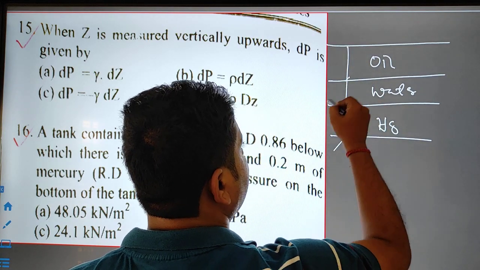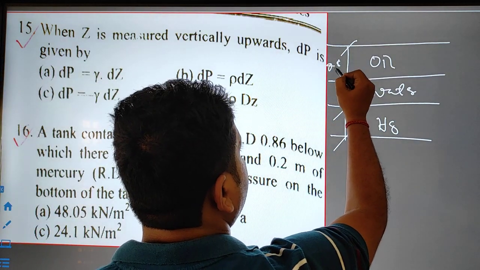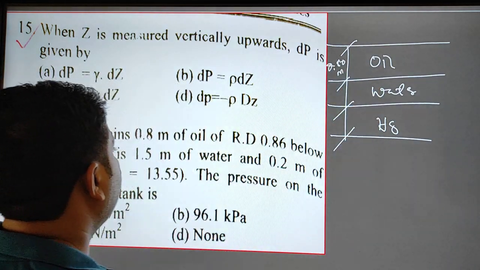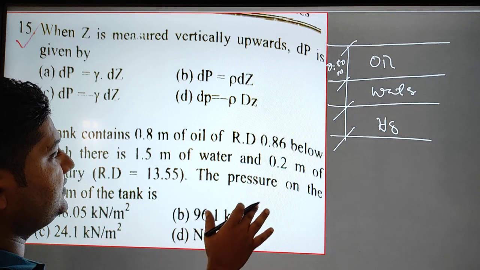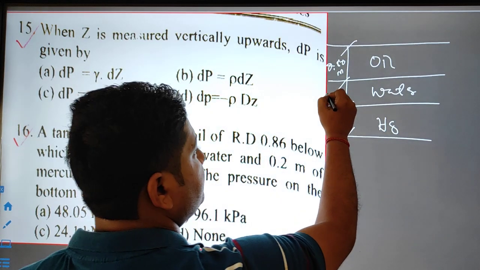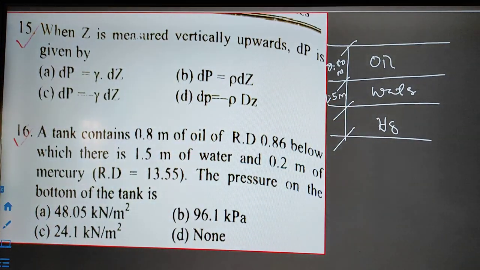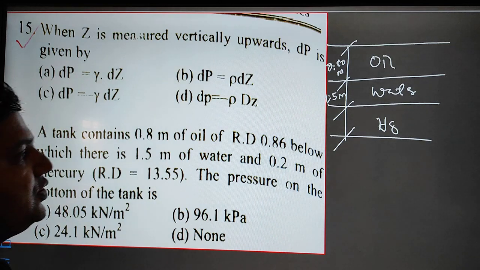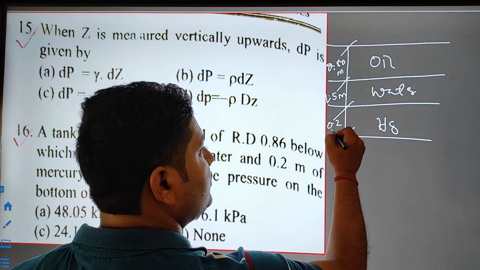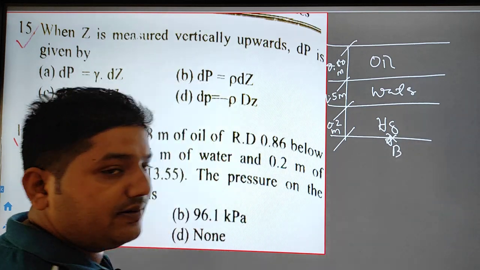So what is the depth of oil? Oil is given as 0.8 meter, and water is given as 1.5 meters, and then 0.2 meters of mercury. Here it is asking for the pressure at this point B.